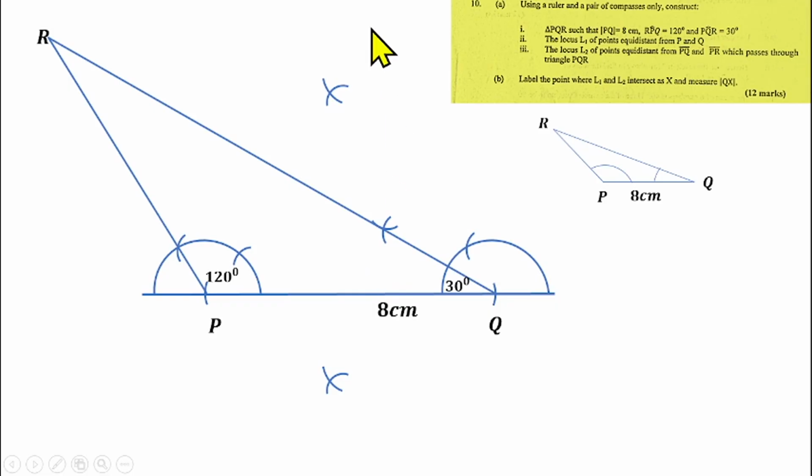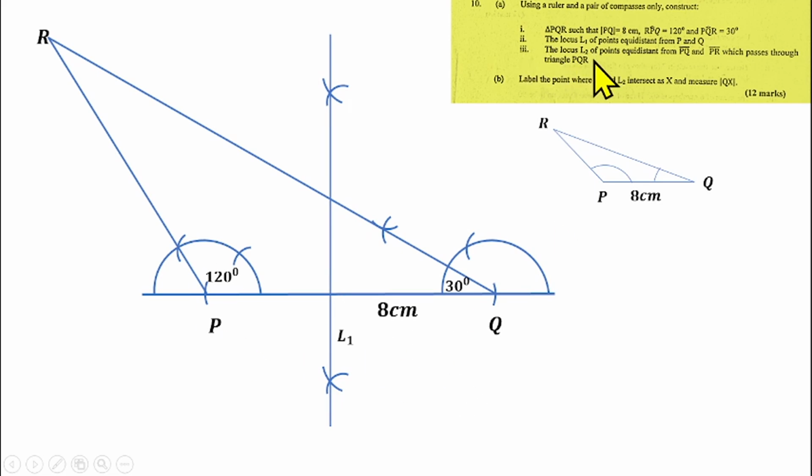Then after doing that, I will now remove my compass. I will put my ruler here and join these points together with my pencil. So I will draw a straight line there. So that is my L1. I will label it L1. Then let's go to Roman figure 3.